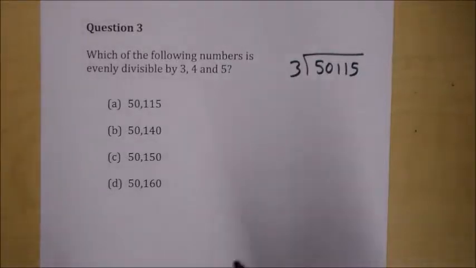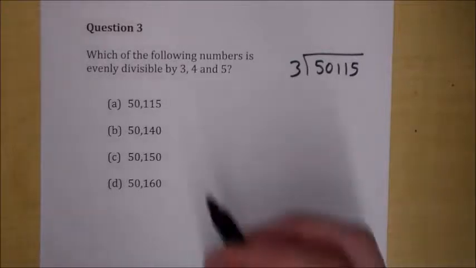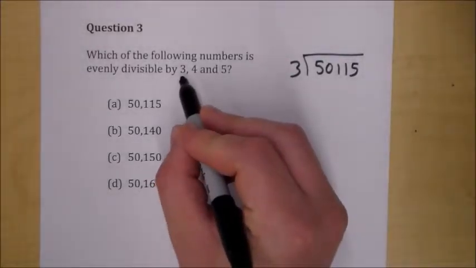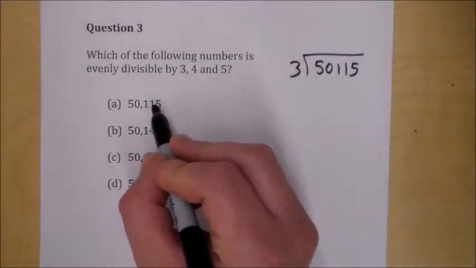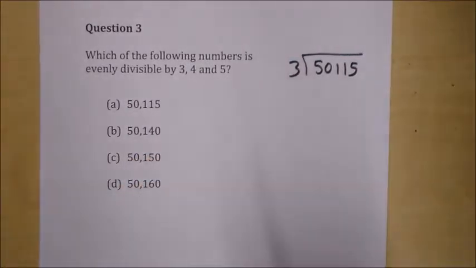These kinds of questions have been on the SHSAT before, and they're kind of bizarre because they really test whether or not someone has taught you a bizarre kind of rule for the number 3. And that rule is this, so when you see it, you can be like, ha ha ha, I know it, I'm gonna get it right. Other people are not gonna know it. The person to my left, the person to my right, they might get it wrong, but I'm gonna get it right. So a number is divisible by 3 evenly if all the digits in that number add up to a number that is divisible by 3.